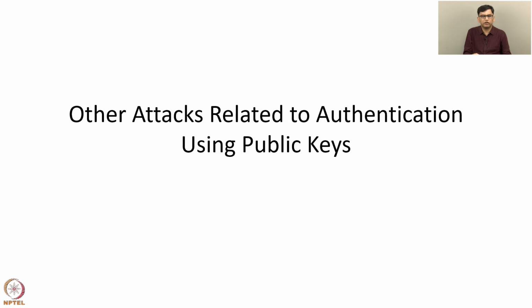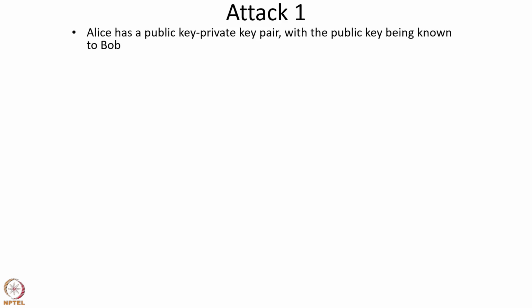So this concludes our discussion of how communication can take place after authentication. Now we discuss some other attacks related to authentication using public keys. So the first attack is as follows. Alice has a public key and private key pair, with the public key being known to Bob.